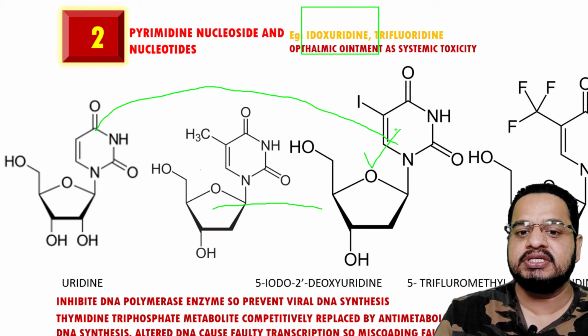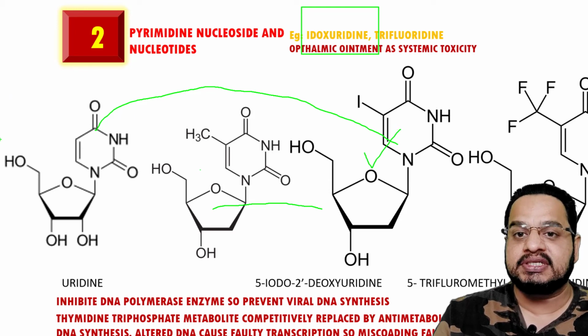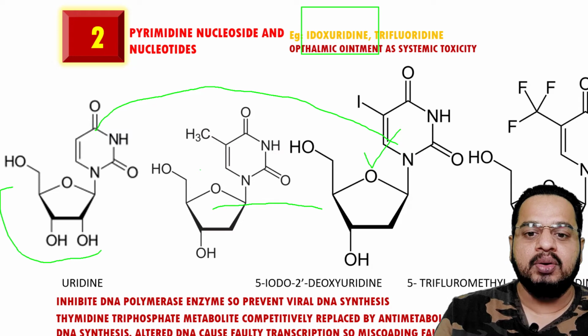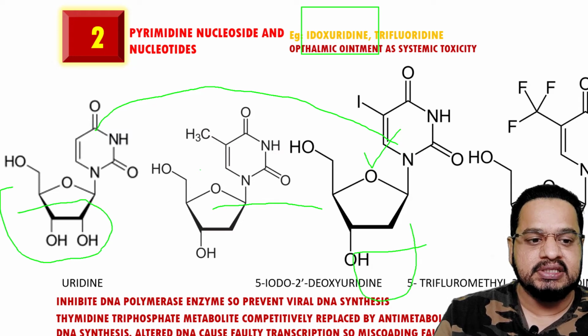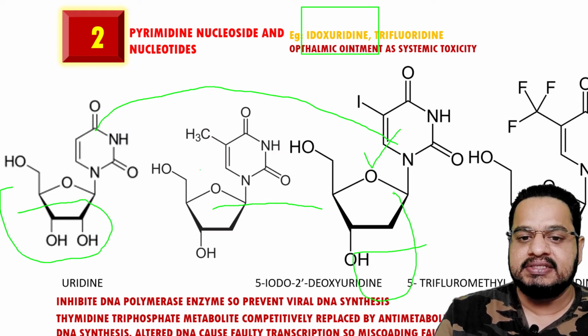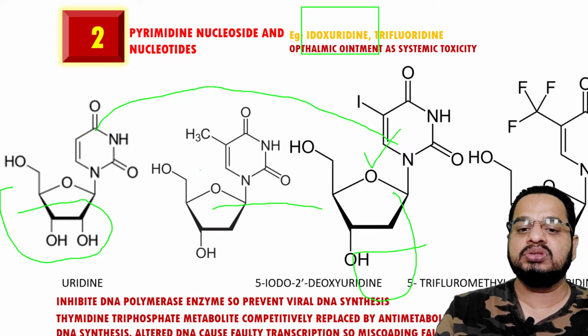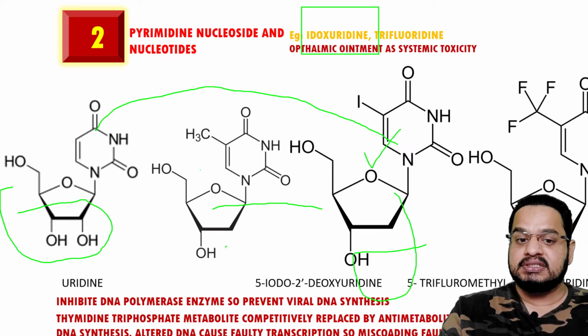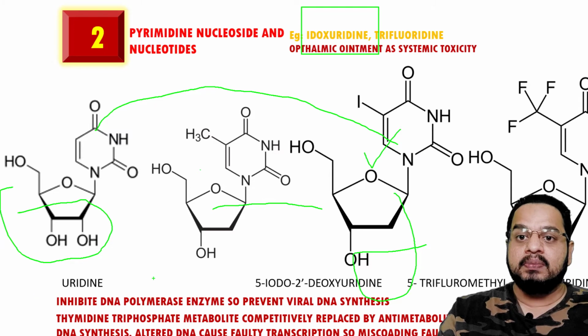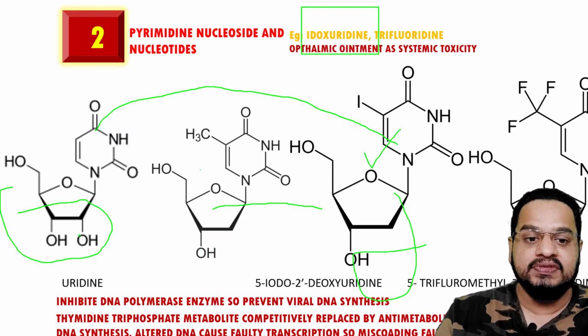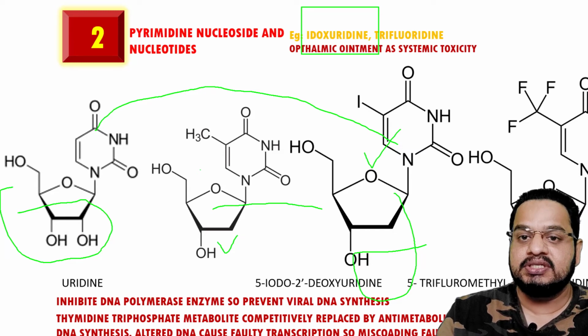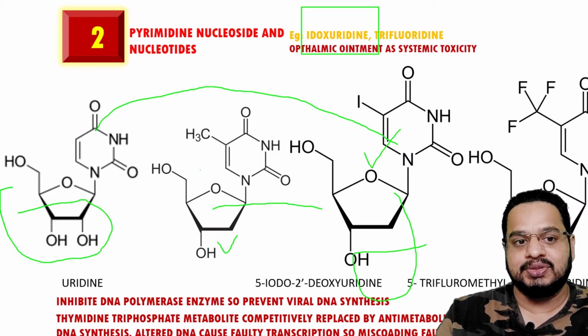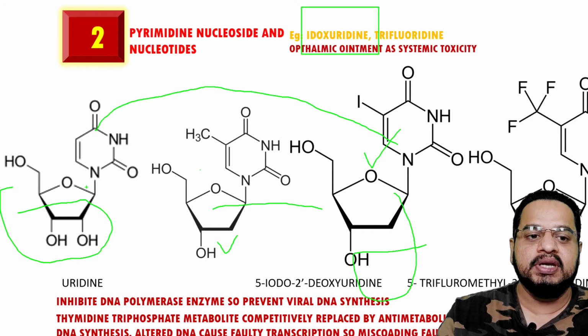This particular structure is the idoxuridine structure. Now check this uridine structure, the first structure, and this idoxuridine structure; both are similar structures.